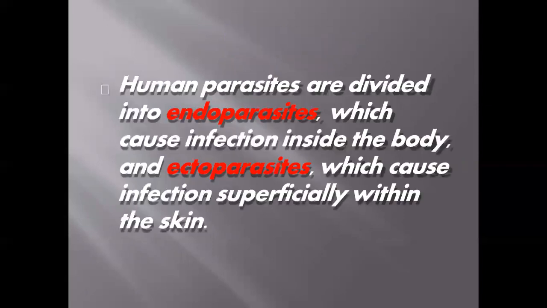Next, moving on to human parasites. They are divided into endoparasites, which cause infection inside the body, and ectoparasites, which cause infection superficially within the skin. So in human parasites we are dividing into two: endoparasites and ectoparasites. Endo means inside the body infections, and ecto means superficially within the skin.